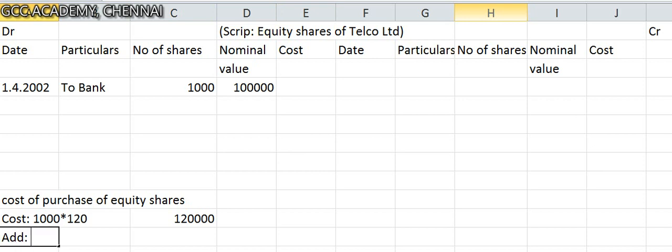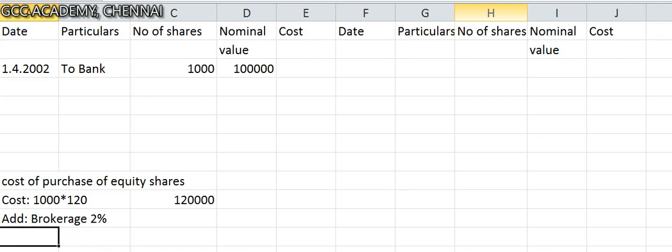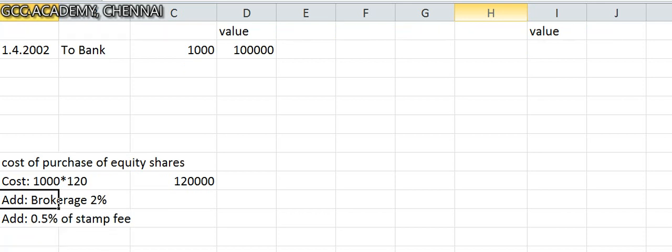Add brokerage. He has paid brokerage of 2%. Look at this carefully. He is purchasing, and on 1,20,000 is paying 2% brokerage. Not only that, 50 paise means half percentage. Add 0.5 percent of stamp fee. So total 2.5% of 1,20,000, so 0.025 into 1,20,000. Put together.